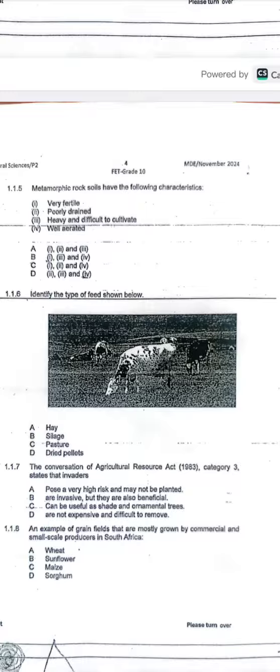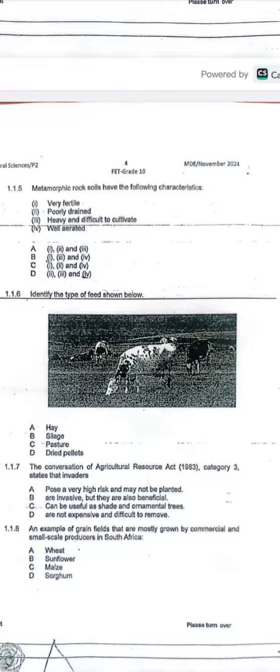So there's no circulation of air in the soil because there are just few macropores. Macro means large pores, and micro means small pores. That's why we say it is poorly aerated, it is heavy, it is difficult to cultivate.